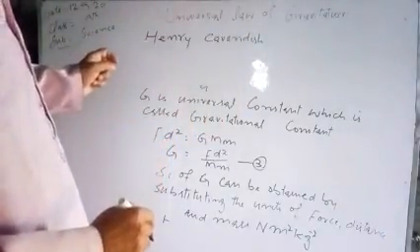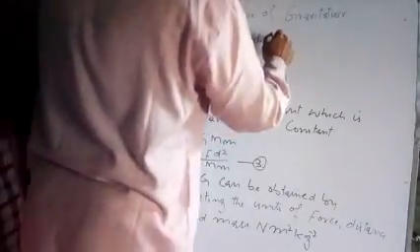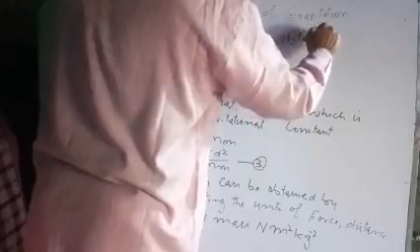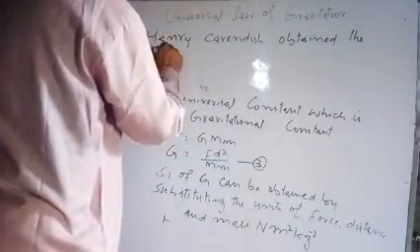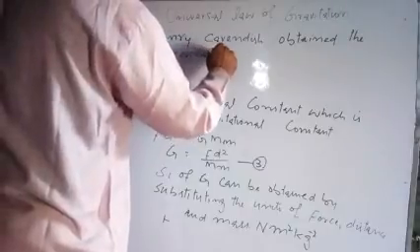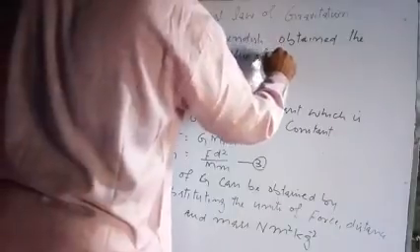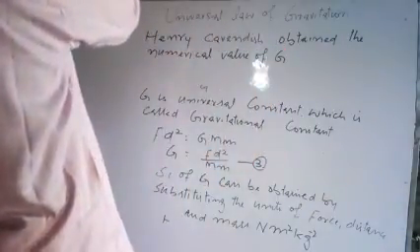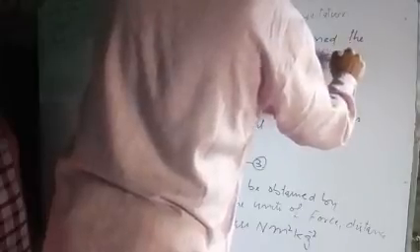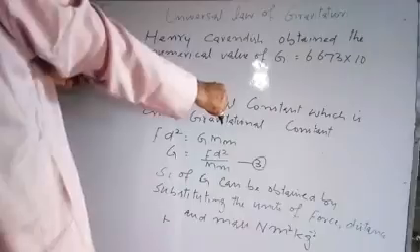Henry Cavendish obtained the numerical value of G, and that was equal to 6.673 into 10 raised to minus 11 Newton meter square per kilogram square.